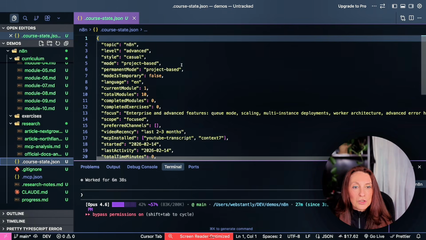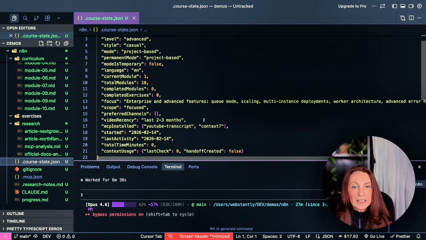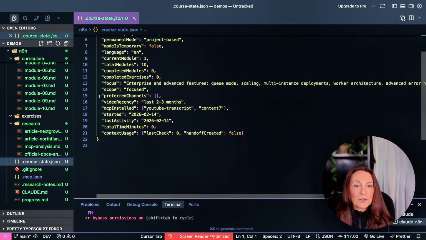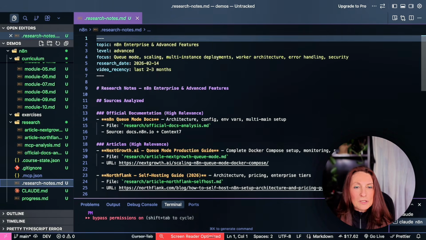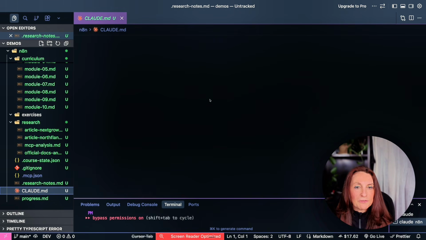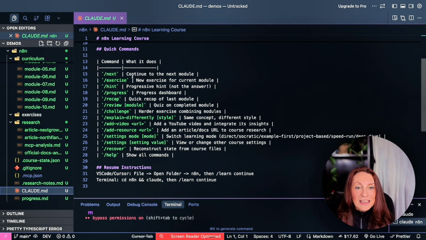And here we have the course state. So language English, current module 1, completed modules, etc. Everything is tracked here. Research notes and a CLAUDE.md file with all the commands. So we have next, exercise, hint, progress, recap, review, challenge, explain differently, add video, add resource, settings. So we can add more documentation during the course and we can adapt the tone or anything. We can change the course of what we're learning if we don't like it.